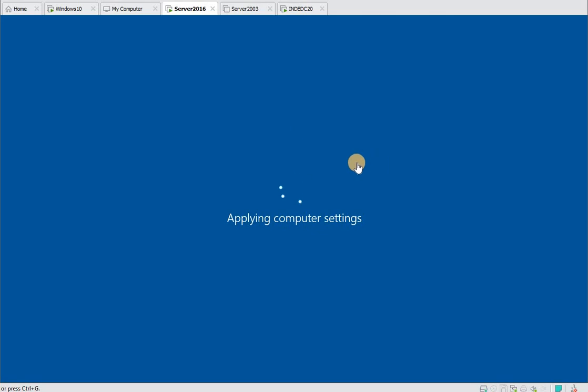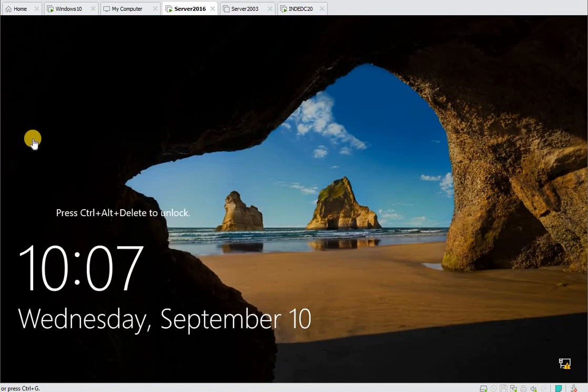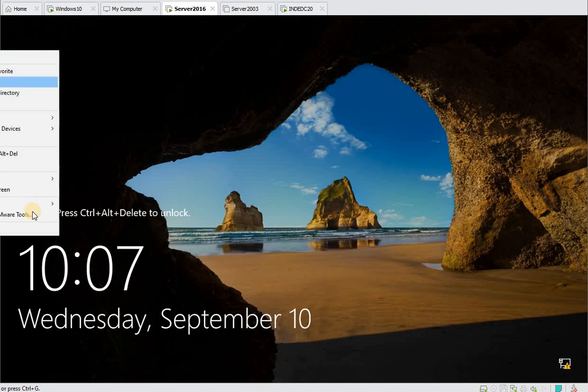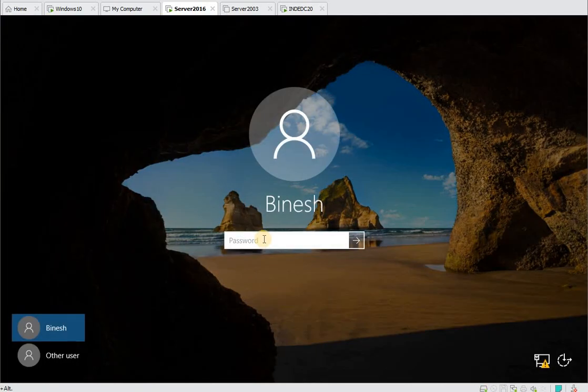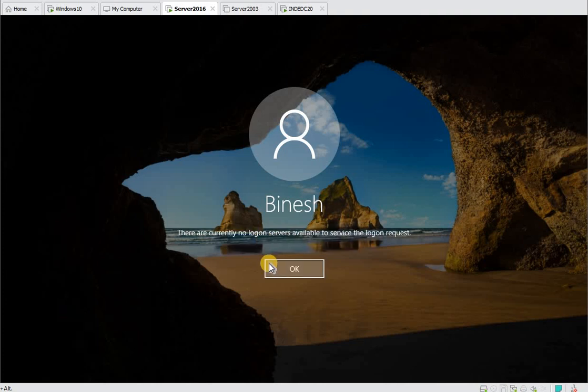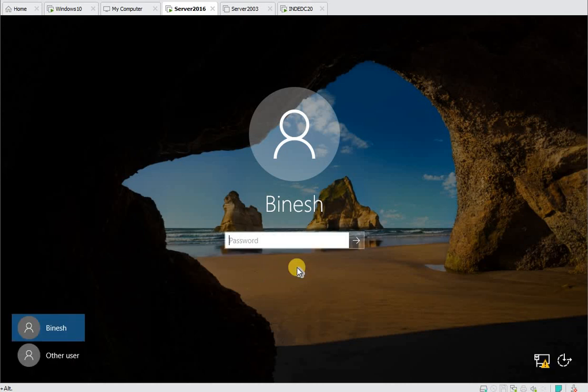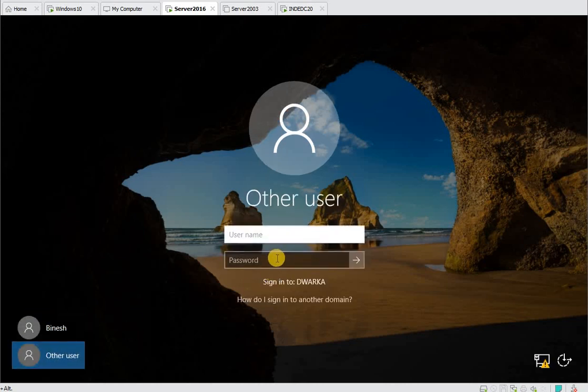So it is getting prepared. Now it is decommissioned or demoted as a domain controller. We can log in and shut down. A good idea is to just format the operating system of this computer. Now it is saying we are not able to log in as a domain controller, no problem. You can log in with the local admin, for example.